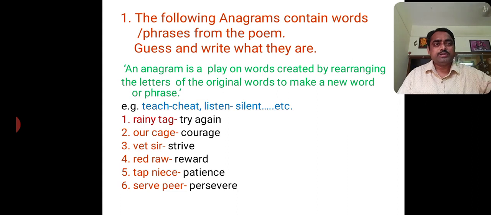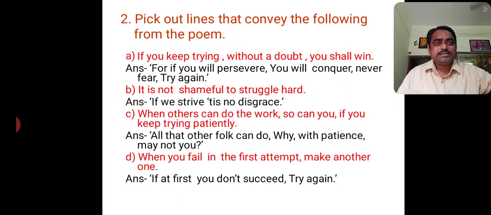Okay. Now the second question: pick out lines that convey the following from the poem. Some sentences are given here. First, you have to read the sentence and find out from the poem the lines in which the meaning of these sentences is hidden.